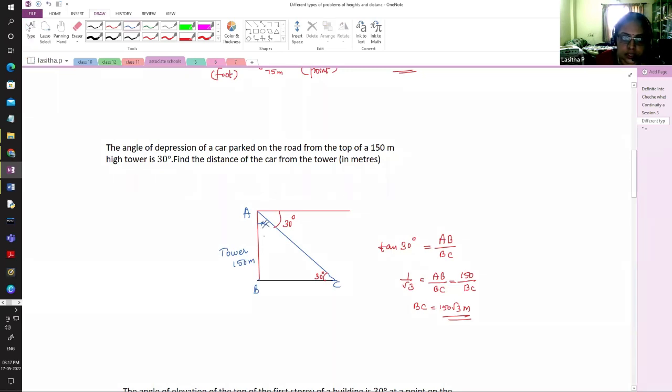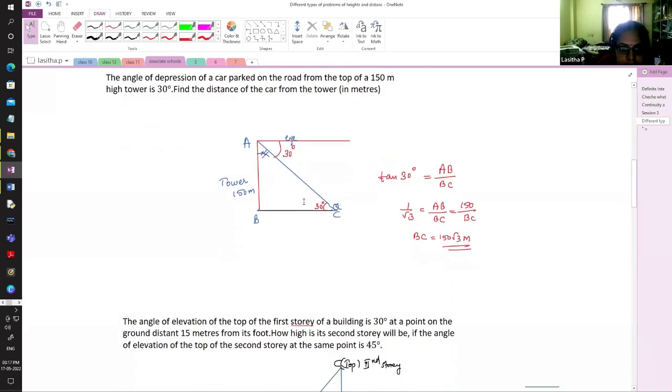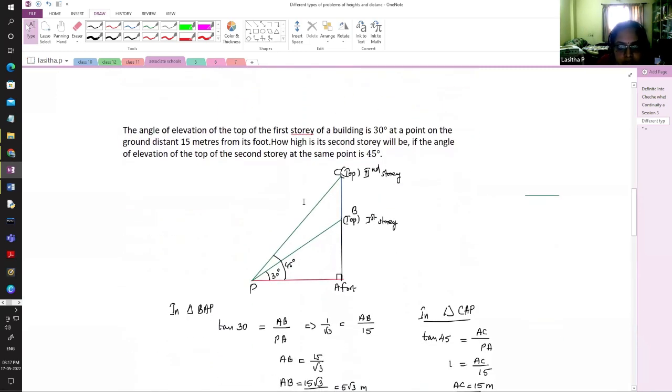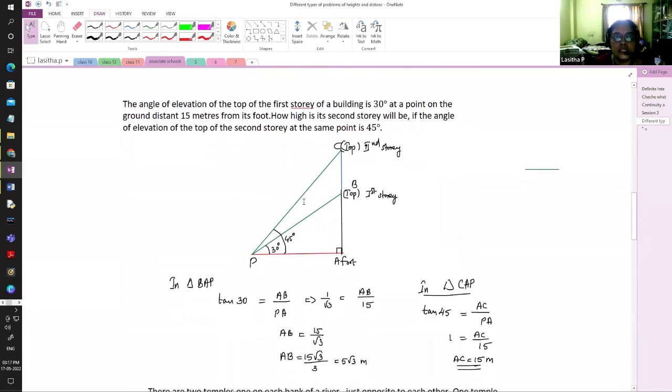So we have to tell them this is not the way. This is the eyesight, and where the object is taken, that angle is the angle of depression. So strengthen that idea through the examples. They will not make mistakes, but we just have to encourage them to read the question 2-3 times and allow them to work it out.